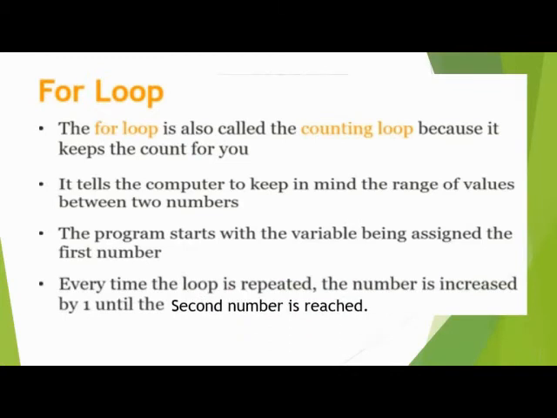Every time the loop is repeated, the number is increased by 1 until the second number. Means in a for loop, the range is provided for the value. It works between two values by counting, starting from the first value till the second value, increasing by 1.